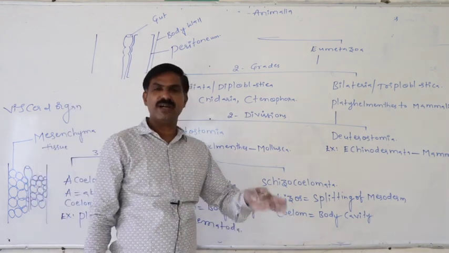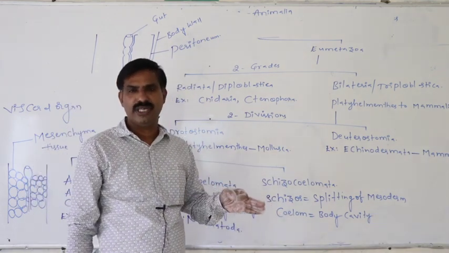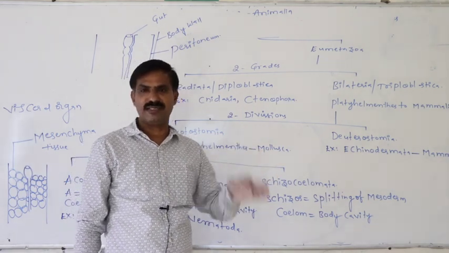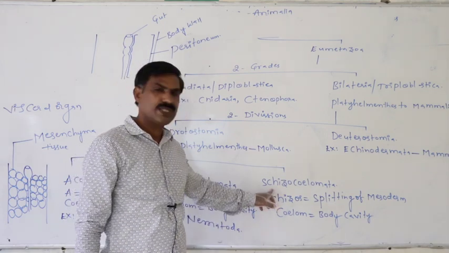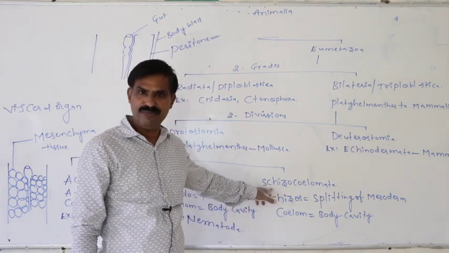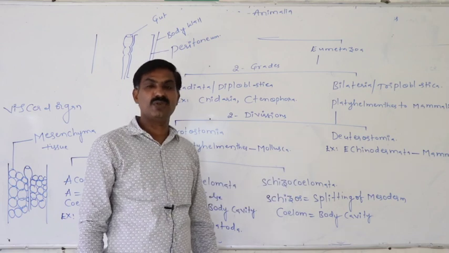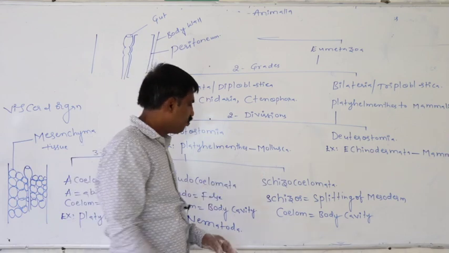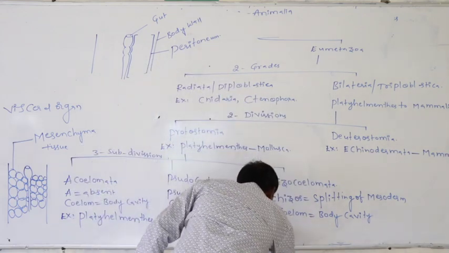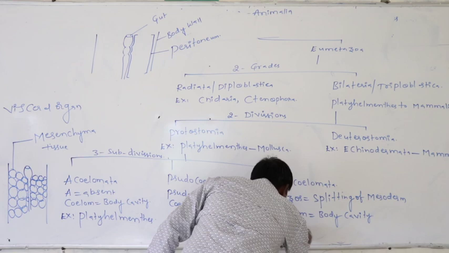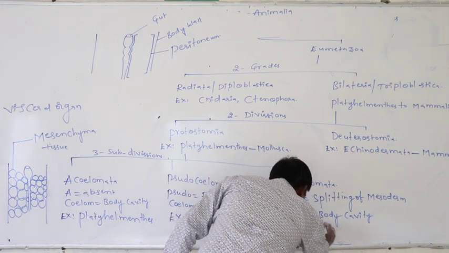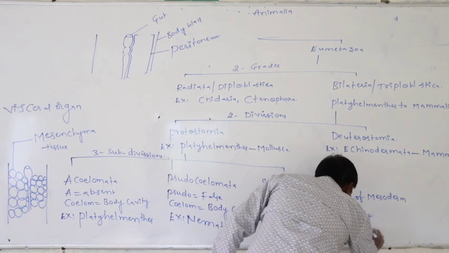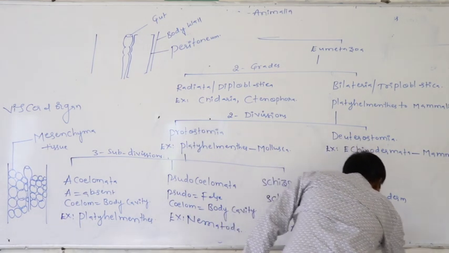Due to the splitting of the mesoderm, if original coelom formation takes place, then that kind of coelom is said to be the schizocoelom. That kind of animal group is said to be the schizocoelomates. What are the examples for that? Annelida, Arthropoda and Mollusca.